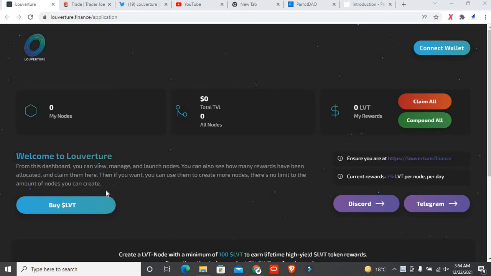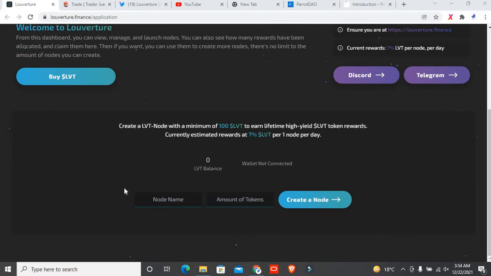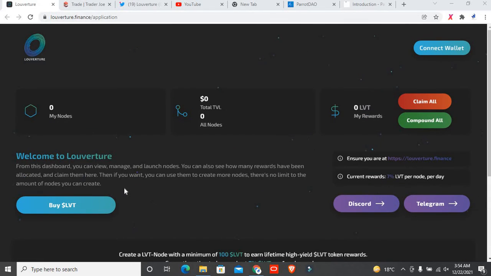So let's get started with Low Future Finance. You can see from the main page of this token, welcome to the Low Future. From this dashboard you can view, manage and launch nodes. You can also manage different types of nodes, and I'll show you how to do that in this video, so don't worry about that.